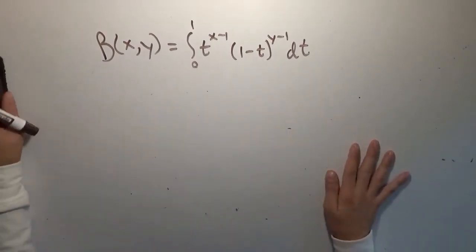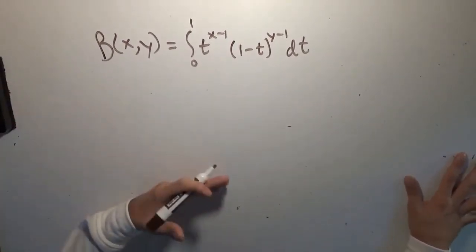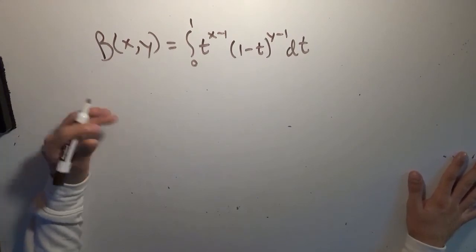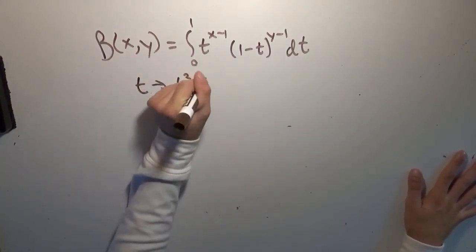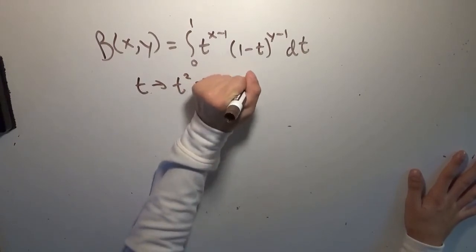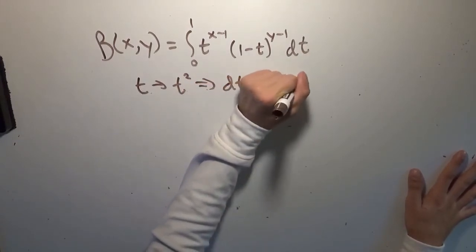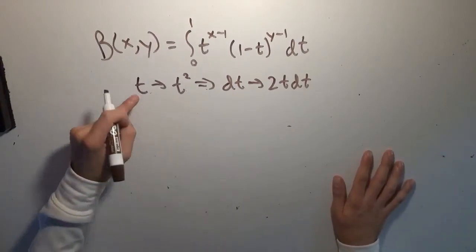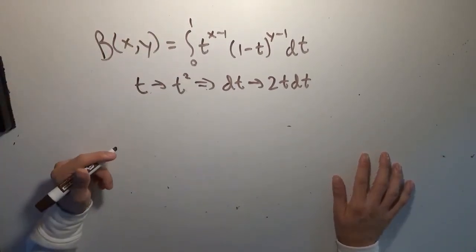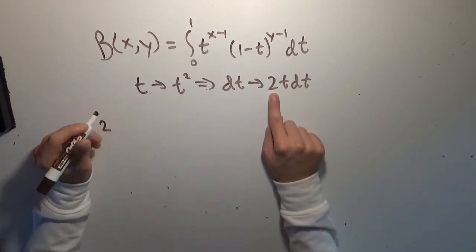So we're going to make a slight substitution that we need for when we derive the Legendre duplication formula. We're going to let t become t squared, which means that dt is going to become 2t dt. And for this to go from 0 to 1, much like t, we just need the integral to also go from 0 to 1. So we're going to bring this factor of 2 out to the front.